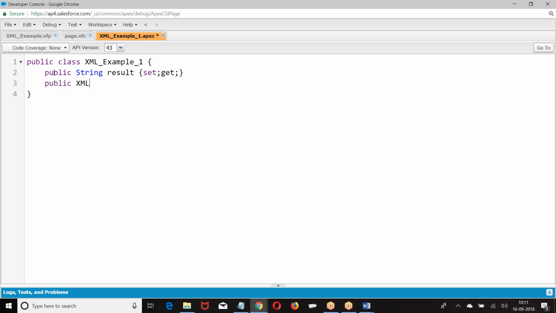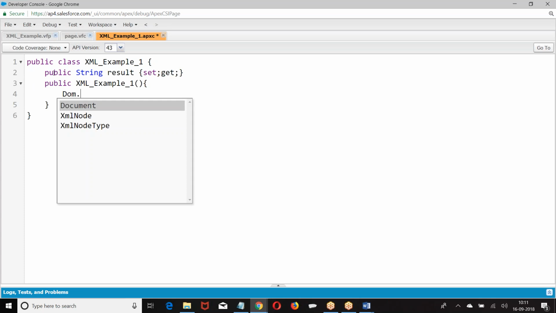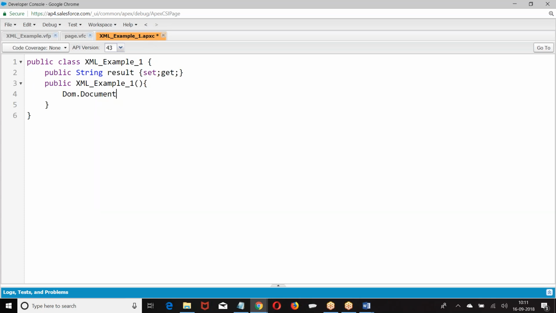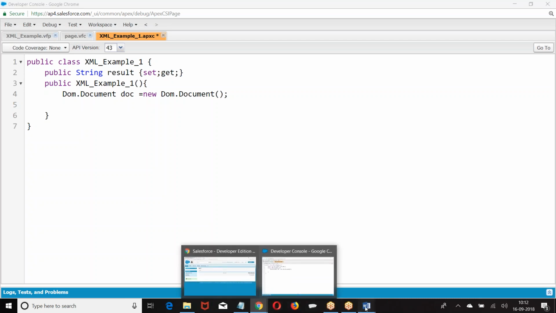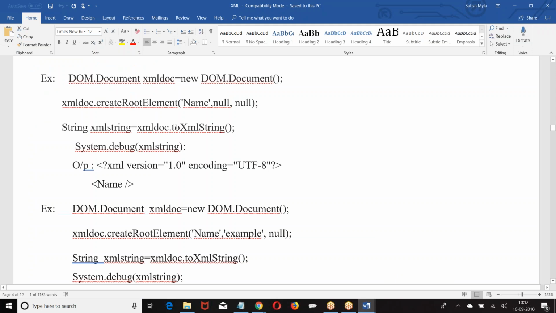Go with this. So look at this. First, DOM.Document. Now this document, which is in the form of DOM, I want to convert into a string. So result dot toXmlString. We have a method called toXmlString.